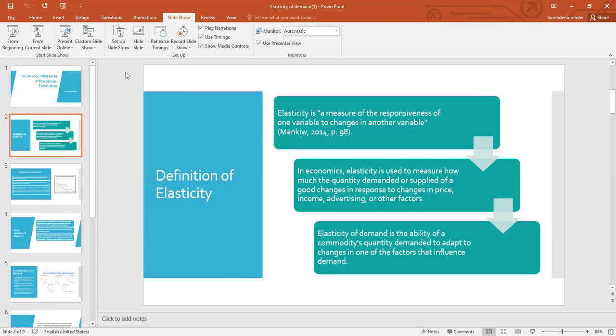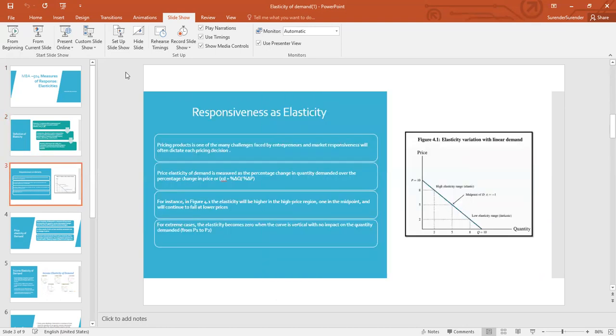We can say that it is the ability of a commodity's quantity demanded to adapt according to changes in one of the factors that influence the demand for that product. When entrepreneurs are deciding about prices, they have to face many difficulties. So we will be discussing responsiveness as elasticity. Price elasticity of demand measures the sensitivity of demand to price. Thus, it measures the percentage change in demand in response to a change in price.